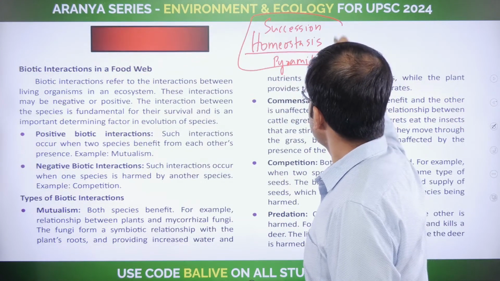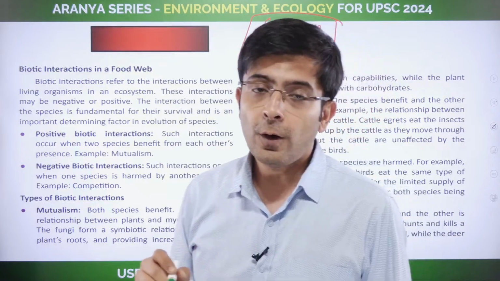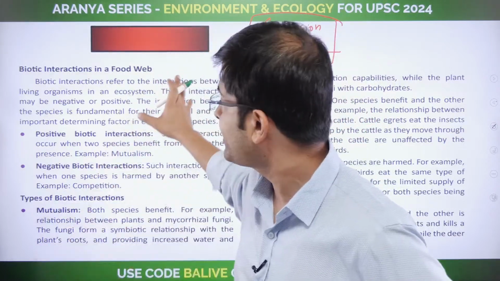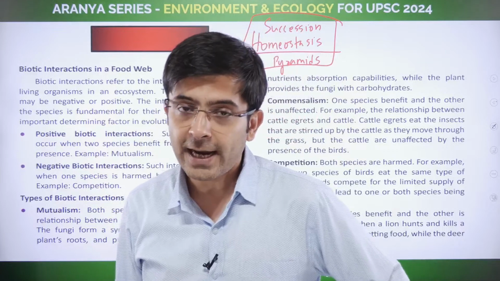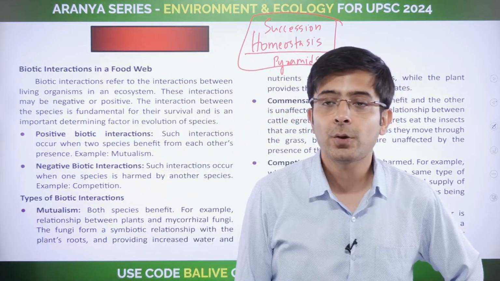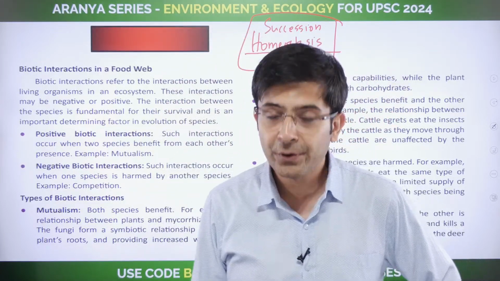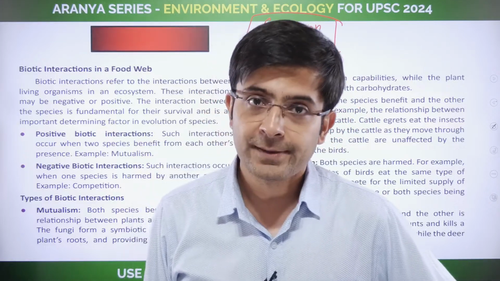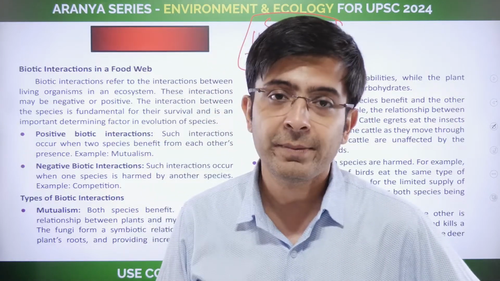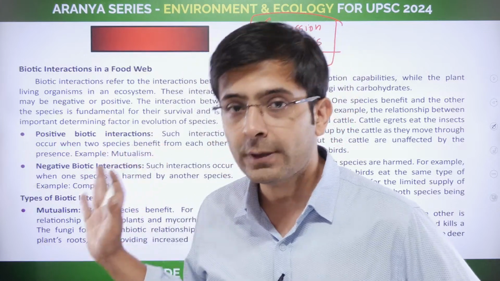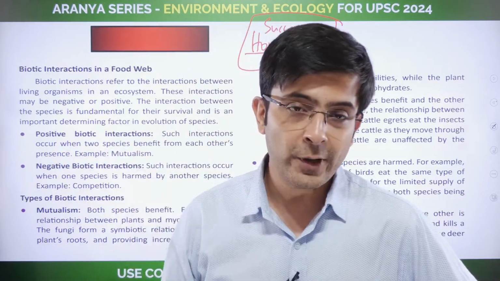Okay. This is going to be the agenda of lecture 4, and I would like to begin the class with this place here. You know, the positive interactions and the negative interactions. So, say commensalism, mutualism, all of these again has been asked extensively by the UPSC. So, we'll start our 4th lecture from this particular point.